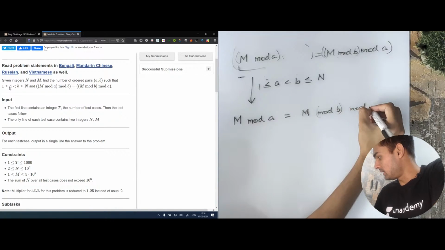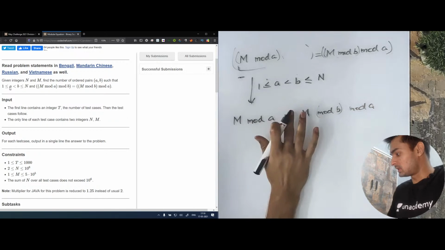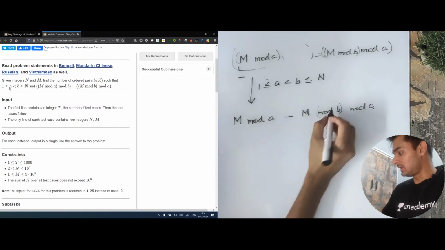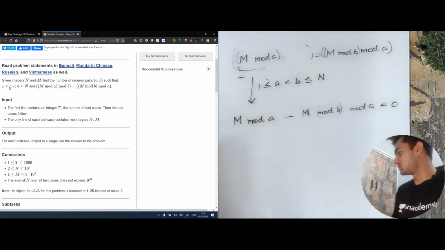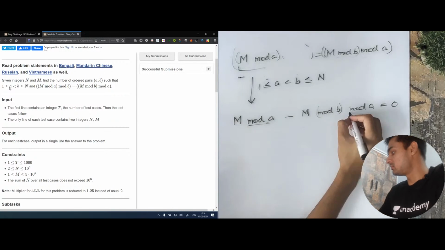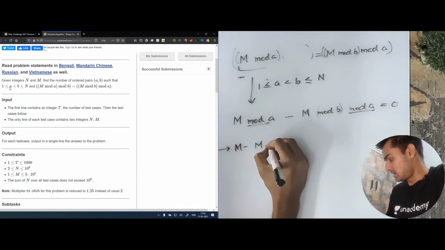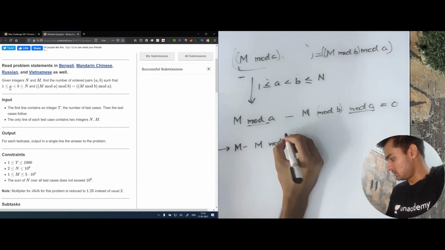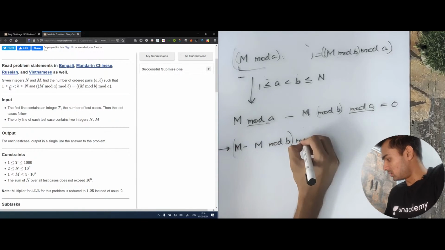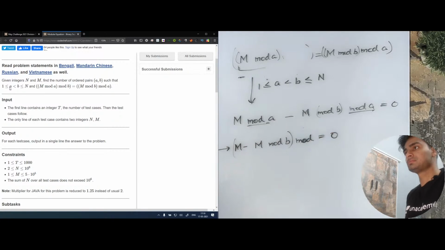Let's do one thing. Let's take this to the other side, and say this is 0. Now we have mod a here, mod a here. So this is m minus m mod b, mod a, which should be equal to 0.